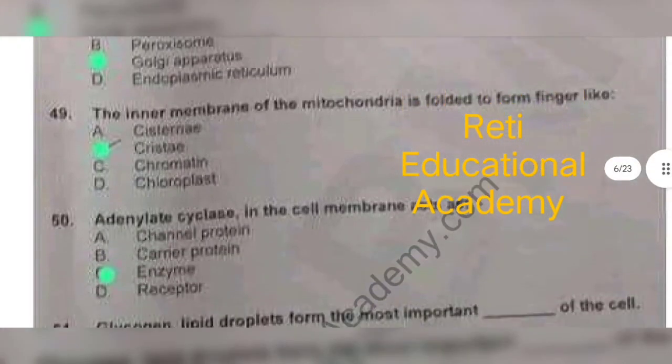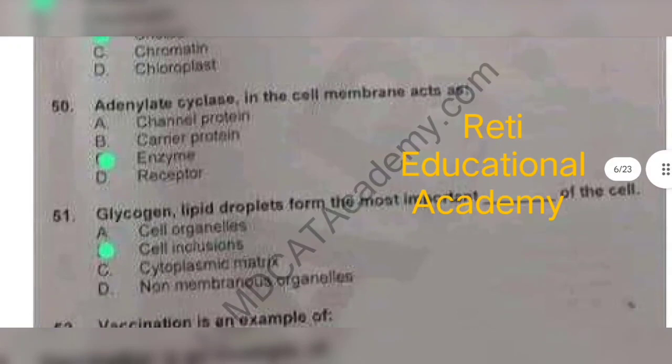Question number 50. Adenylate cyclase in the cell membrane acts as enzyme. Question number 51. Glycogen, lipid droplets form the most important dish of the cell. Comment question number with answer, please.